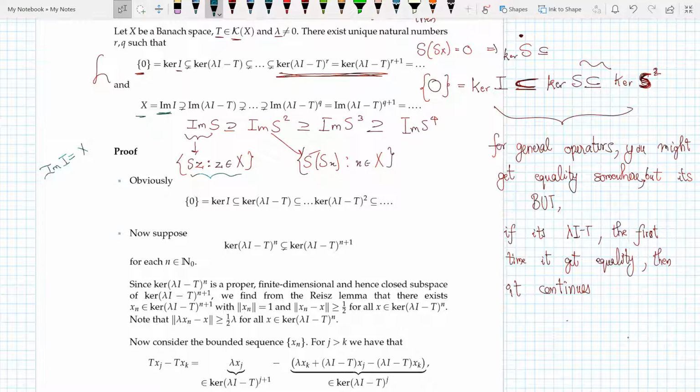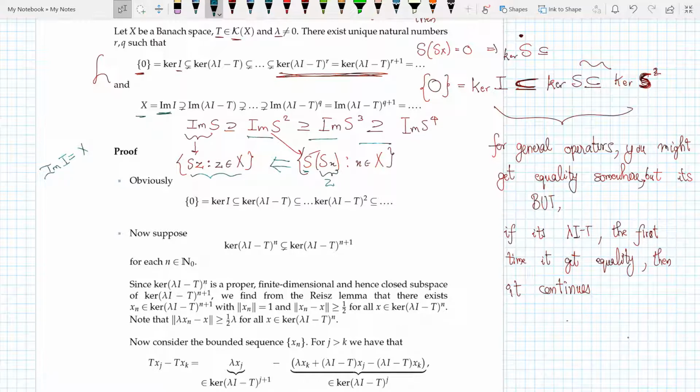So if you are S of Sx, then it implies that you are S of z. If you are S of this, I write it as z. So if you are S of Sx, then you are definitely S of z, so this is a subset of this. And similarly you can do it in this way, in this progression.